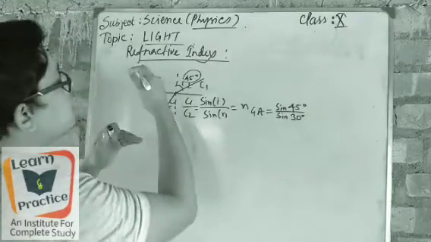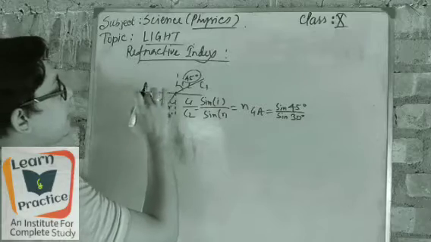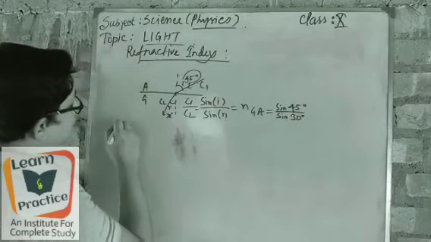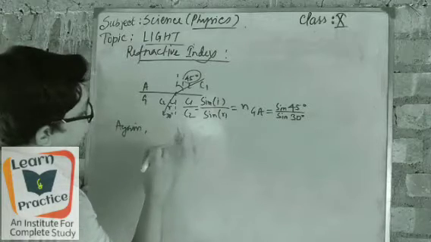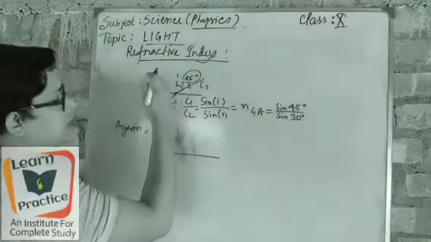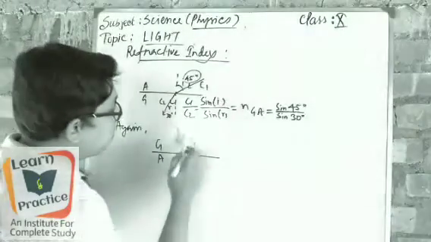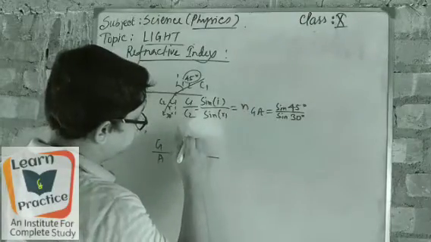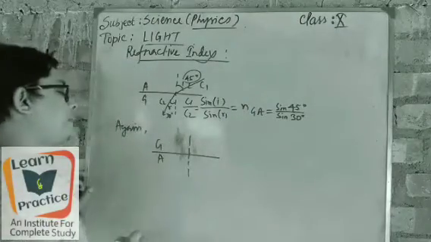If I interchange the places, instead of air it will be glass, and instead of glass it will be air. Got it? So again, here it will be glass and here it will be air. Just interchange the places, and let's take the lines of it. So it is the normal.